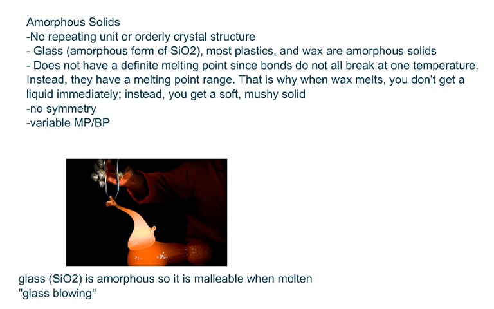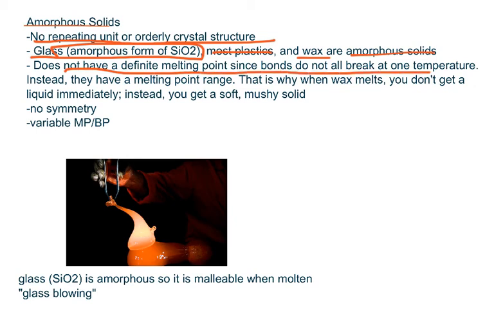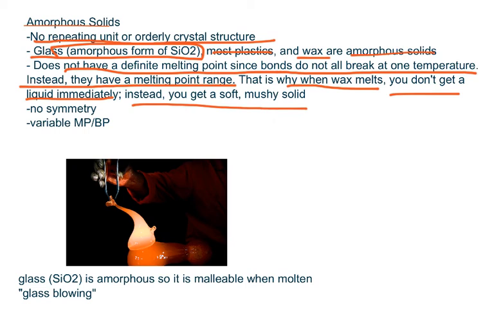Now, let's talk about amorphous solids. Amorphous solids, again, have no repeating unit or orderly crystal structure. Glass, for example, is the amorphous form of silicon dioxide, and many plastics, as well as wax, are also amorphous solids. Now, amorphous solids do not have a definite melting point since the bonds do not break all at once at one temperature. Instead, there is a melting point range, and that is why when wax melts, you don't get a liquid immediately. Instead, you get a soft, mushy solid.